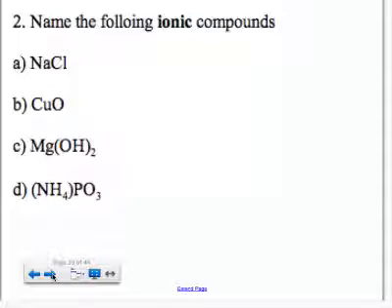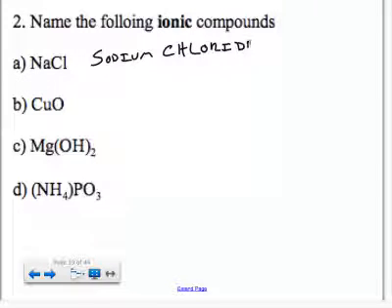Okay, name the compounds. Well, naming ionic compounds, for the most part, you take just the name of the first element and then take the name of the second element and change the ending to IDE.